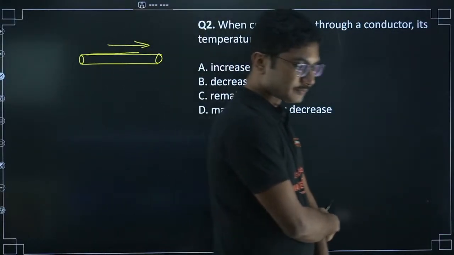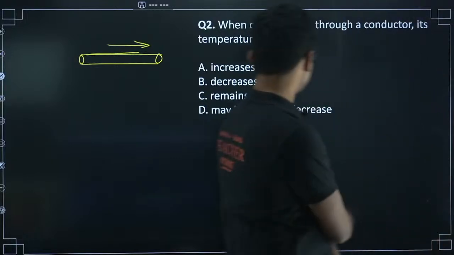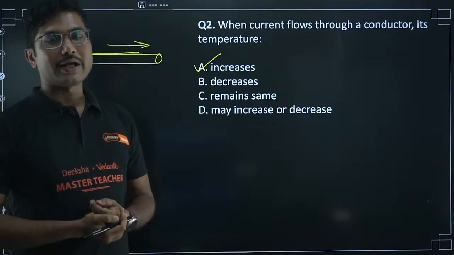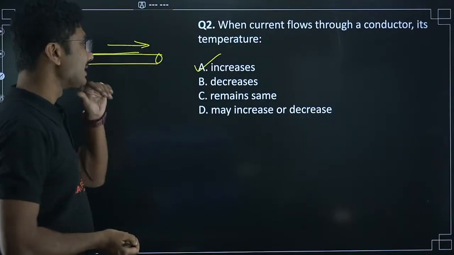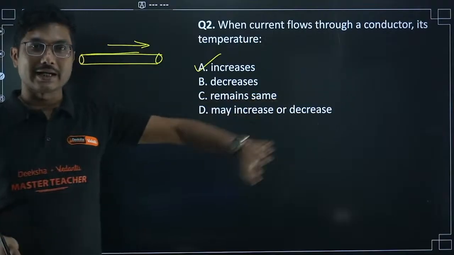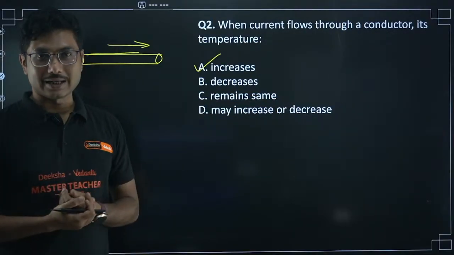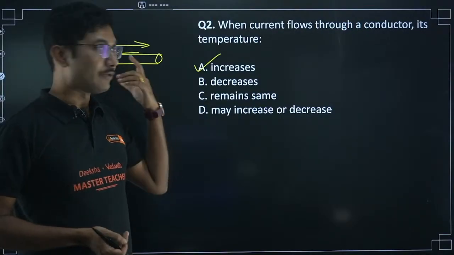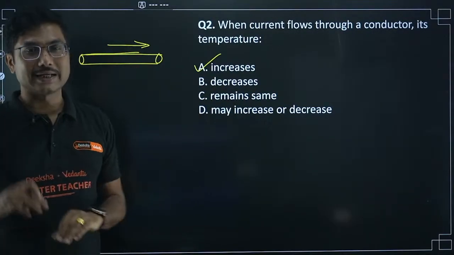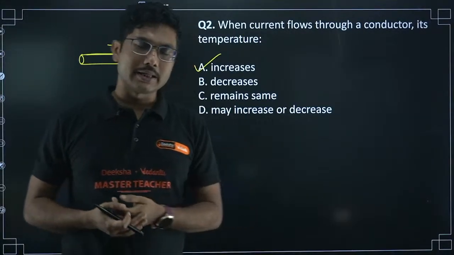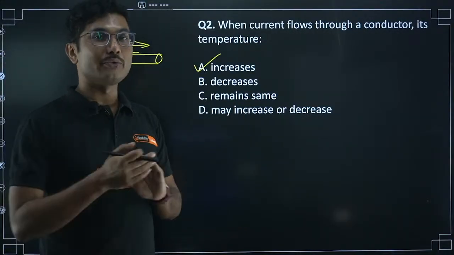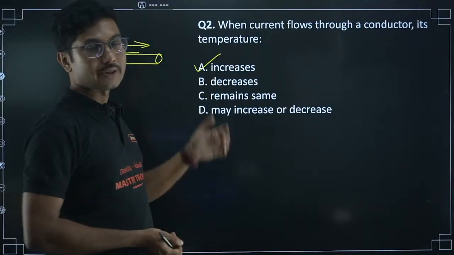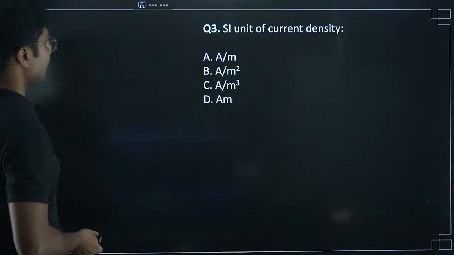Tell me the answer. Option A: yes, when current flows through a conductor, temperature will always increase. It does not decrease. There are certain conductors where, if you pass current through them, it might decrease, but for a normal conductor it will always increase. There are certain materials through which, if you pass current, temperature can decrease, but normally temperature will always increase for a standard conductor.